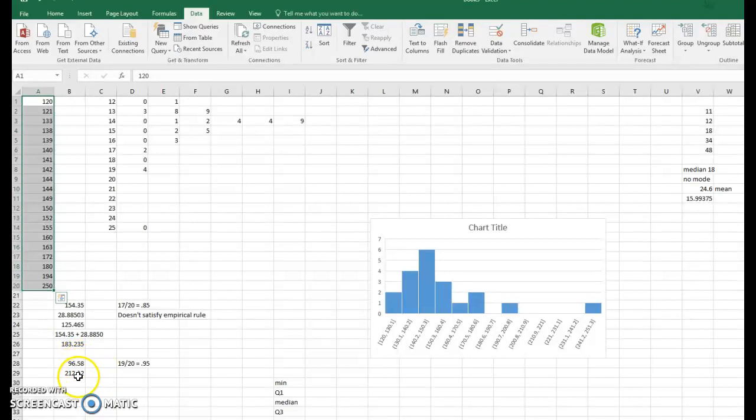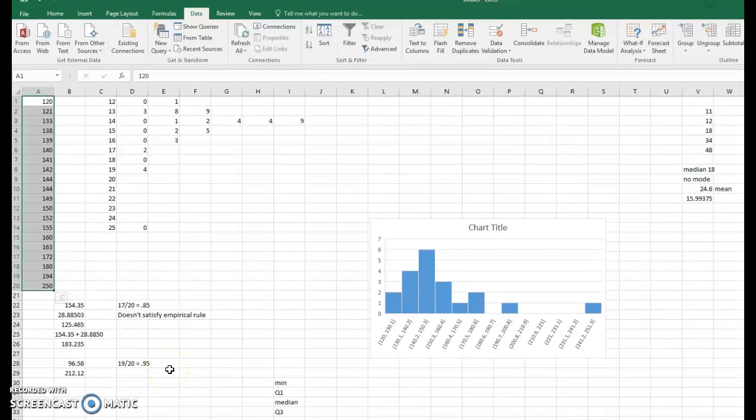All right, and then if we count the numbers that fall between these, we'll notice that everything falls between them except the 250. So 19 out of the 20 pieces of data are within that interval, or 95% of the data is within that interval.